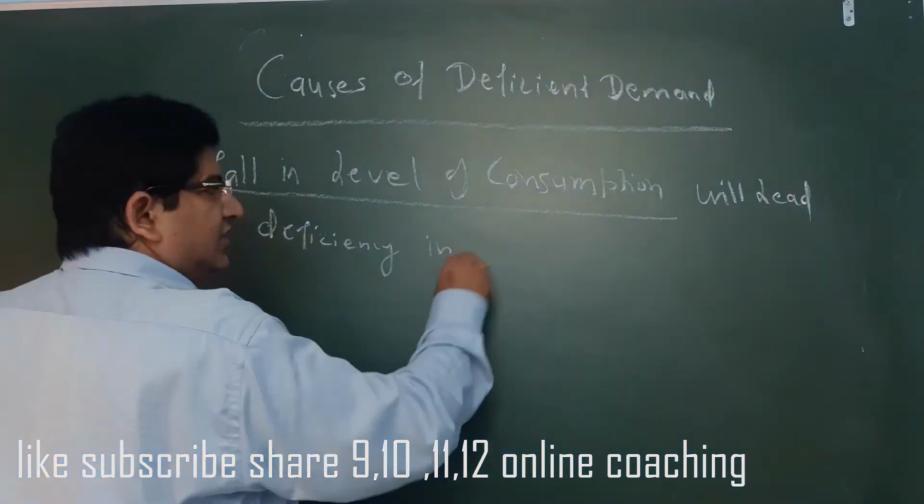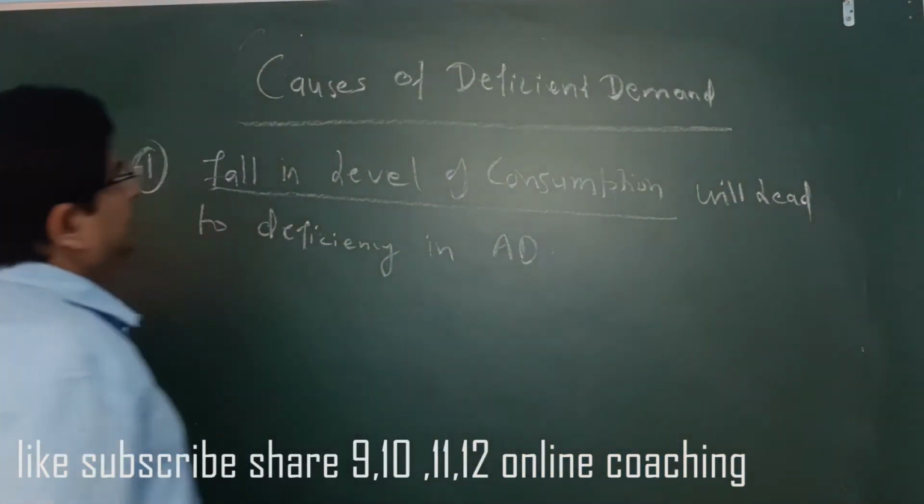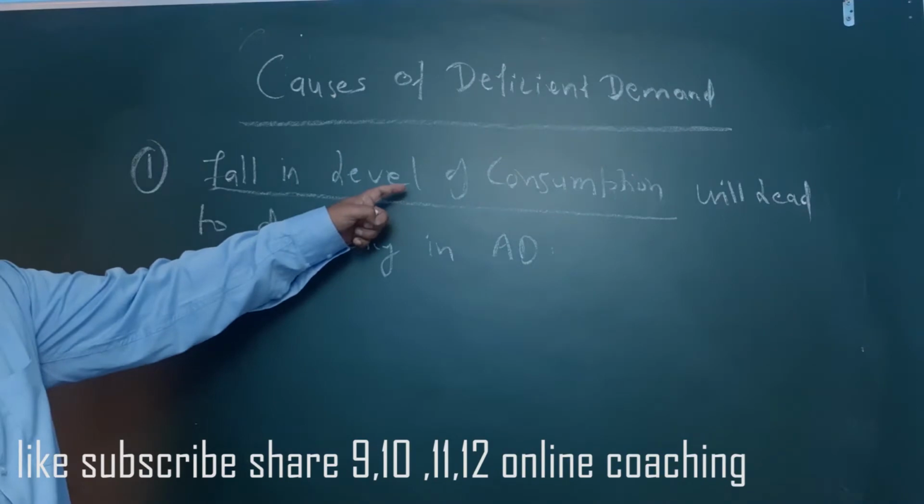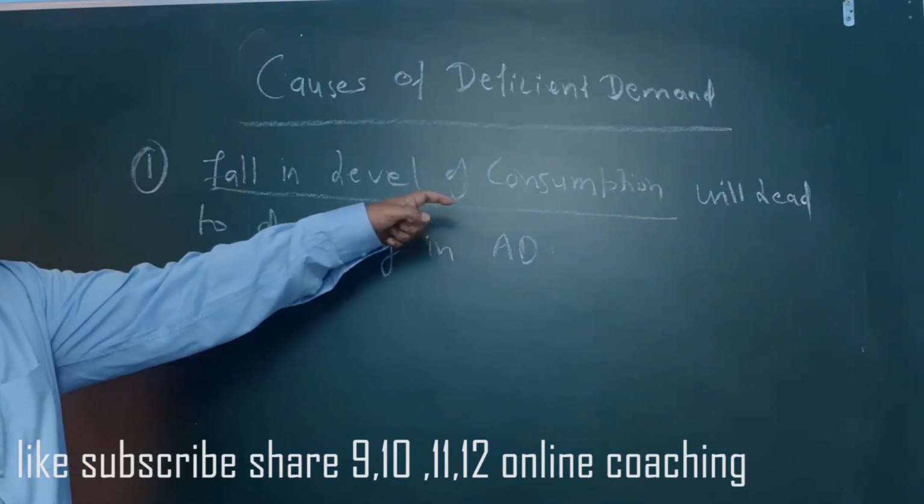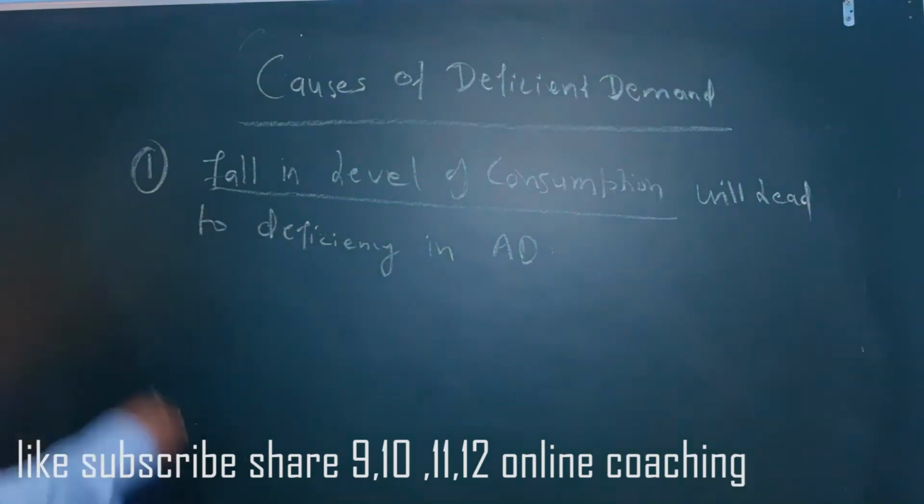There is a fall in level of consumption of goods and services, which will lead to deficiency in aggregate demand.